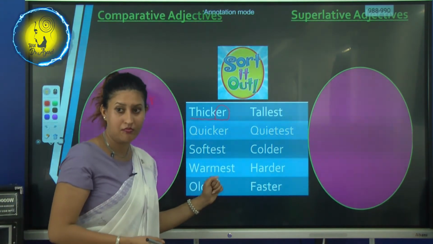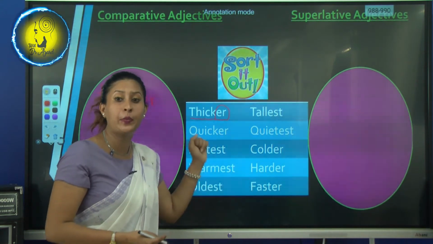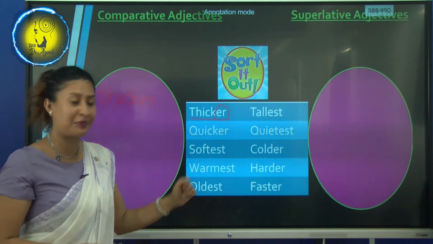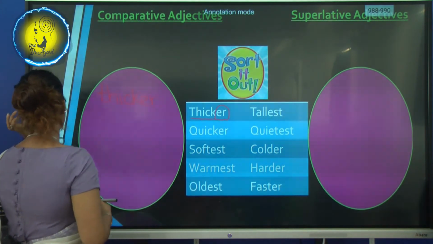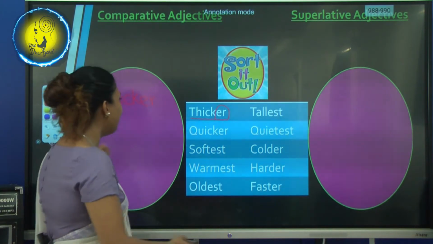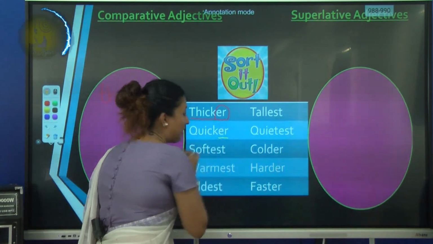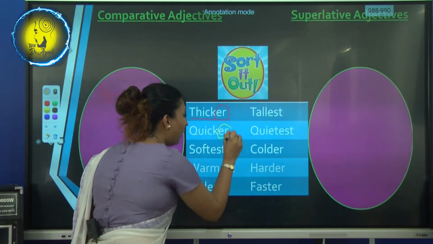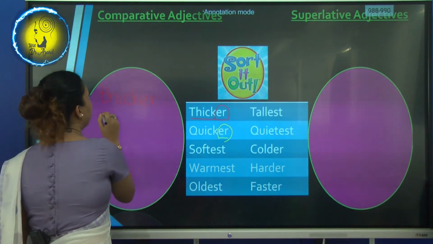Quicker. Tell me, quicker. Right. Okay, now shall we take another color now? Right, let's take yellow. Okay, I'm going to write in yellow now. Okay, quicker. So er, once again er. What is it? Once again, er. So it goes to this egg.